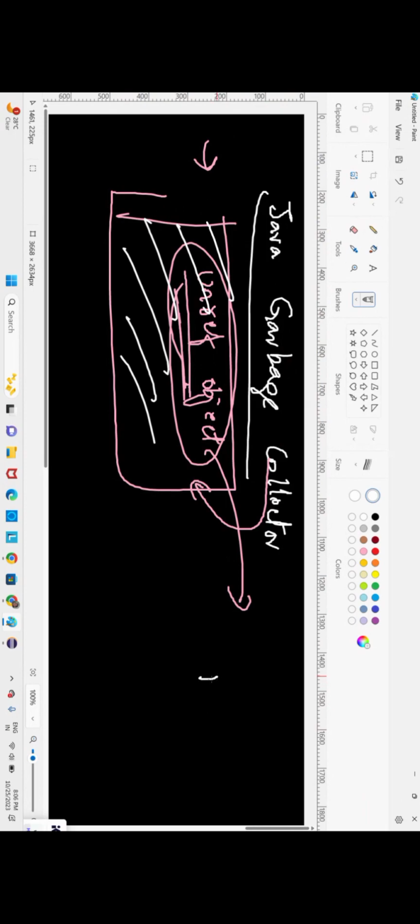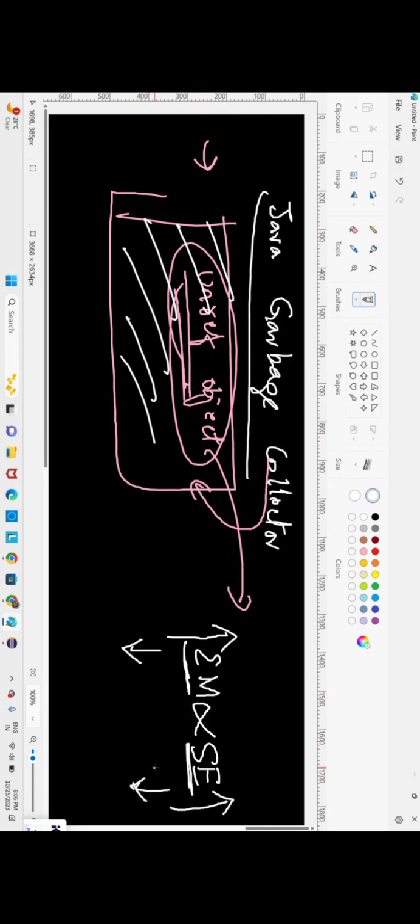Execution memory is directly proportional to the speed of execution. If execution memory is more, the speed of execution is also more. If execution memory is less, the speed of execution also becomes less. Suppose you have one phone, and the RAM or ROM itself is only a few GB.